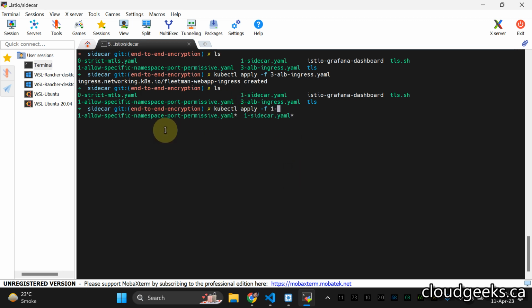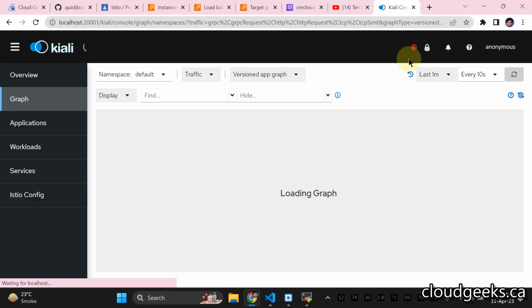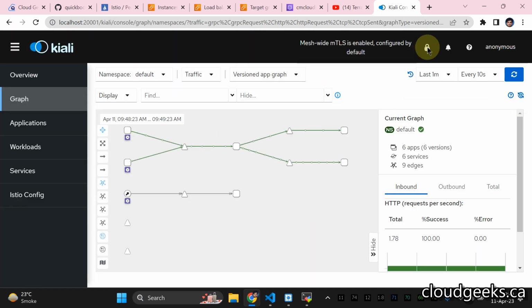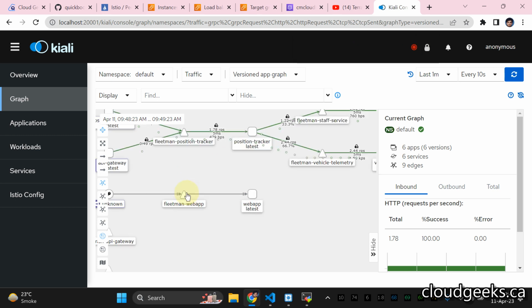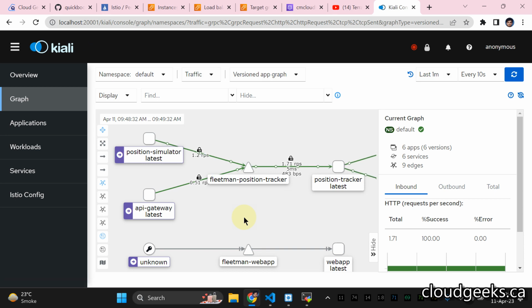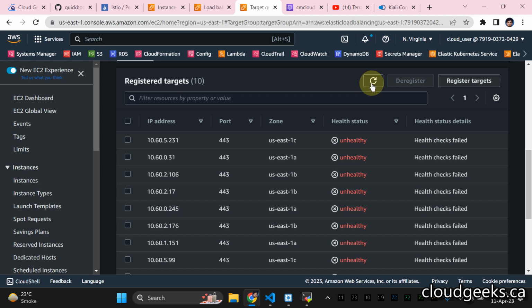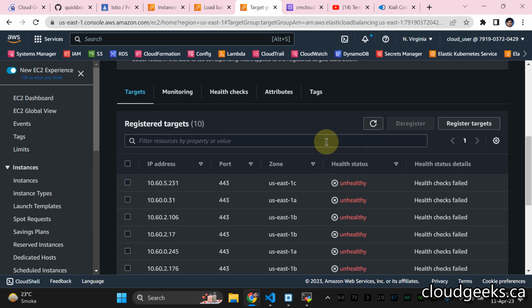Allow a specific namespace port permissive, right? So we are simply allowing this particular port, and the rest of the stuff, if I navigate to this section, is completely mesh-wide mTLS enabled. Shortly you will see this is not going to be instantaneous. Your unhealthy pods are going to become healthy, but you have to wait for a while, maybe half a minute or a minute, for the policy to be implemented.